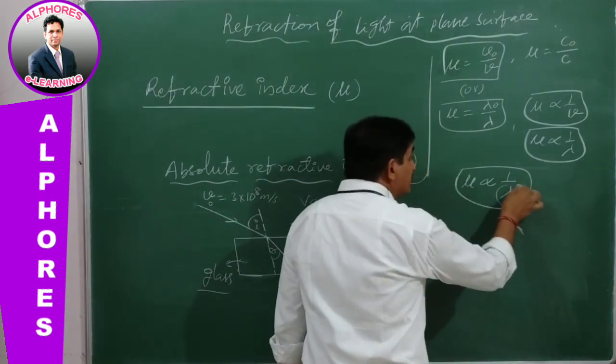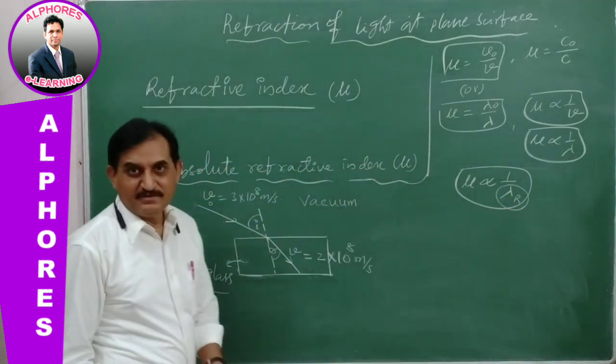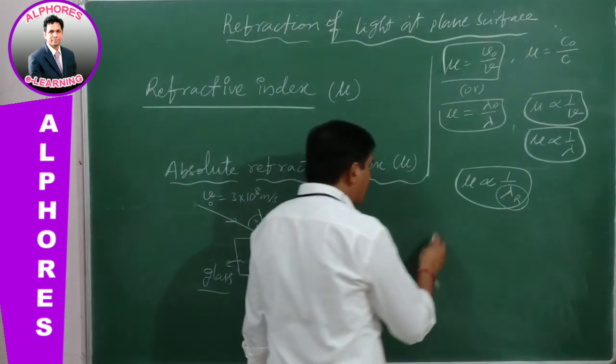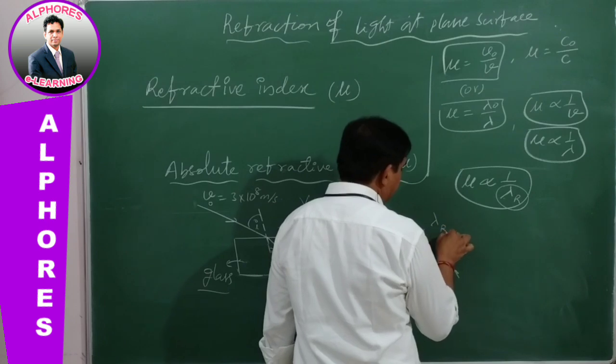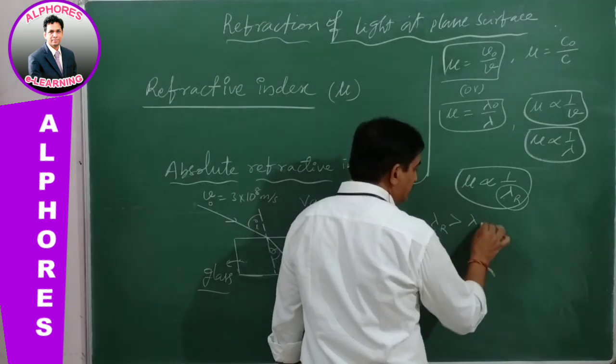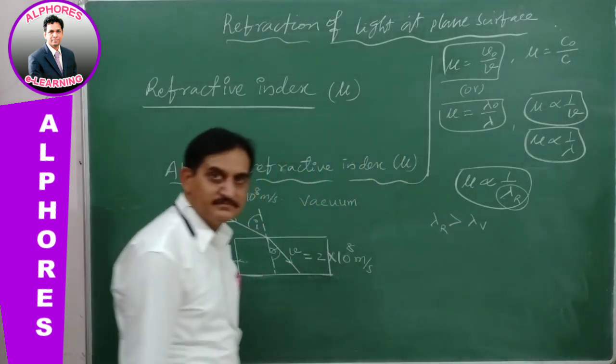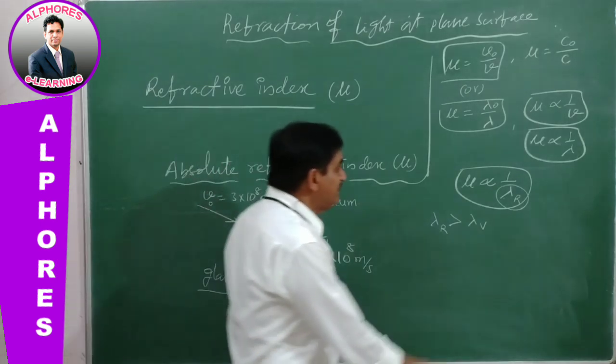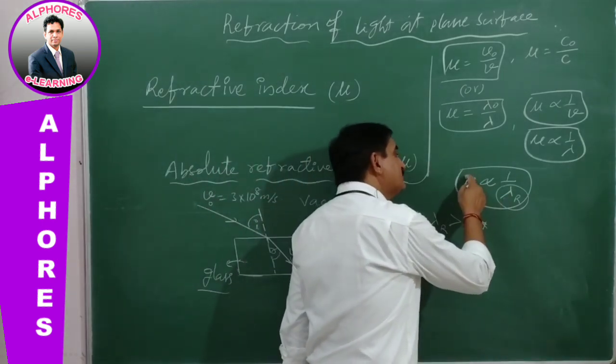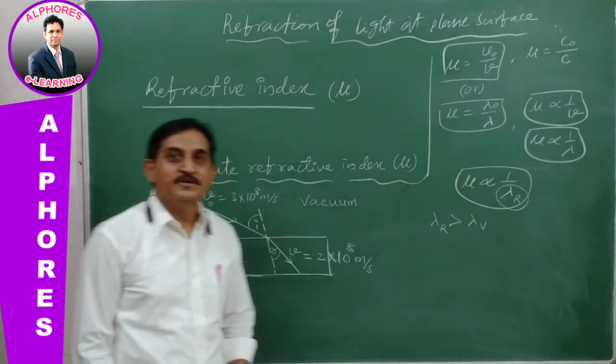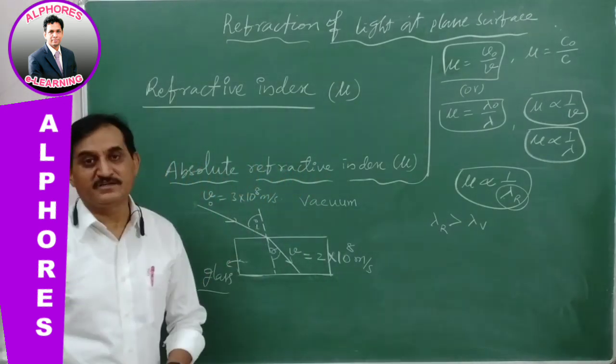That glass refractive index depends on the red color here. Red color has a greater wavelength. Suppose you consider VIBGYOR, the wavelength of red is greater than the wavelength of violet. If the wavelength is greater, its corresponding refractive index of the material medium is smaller.